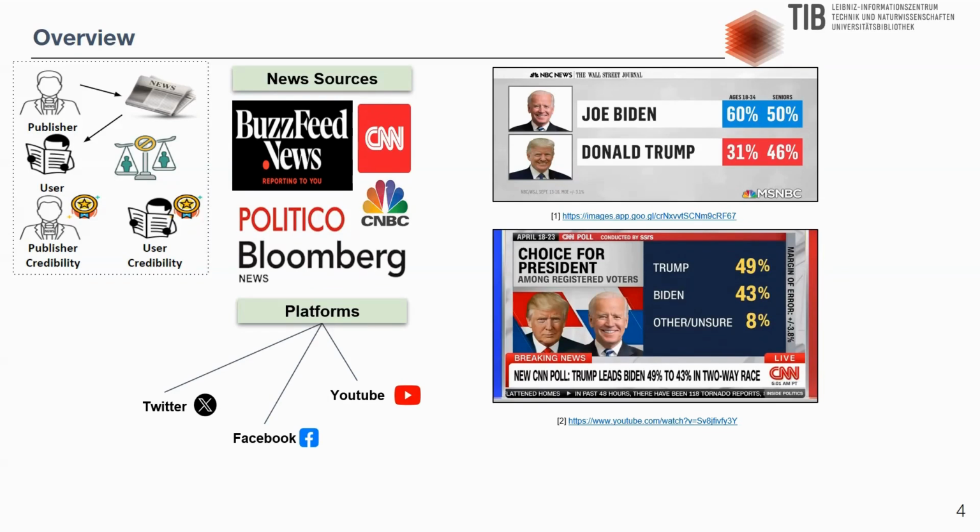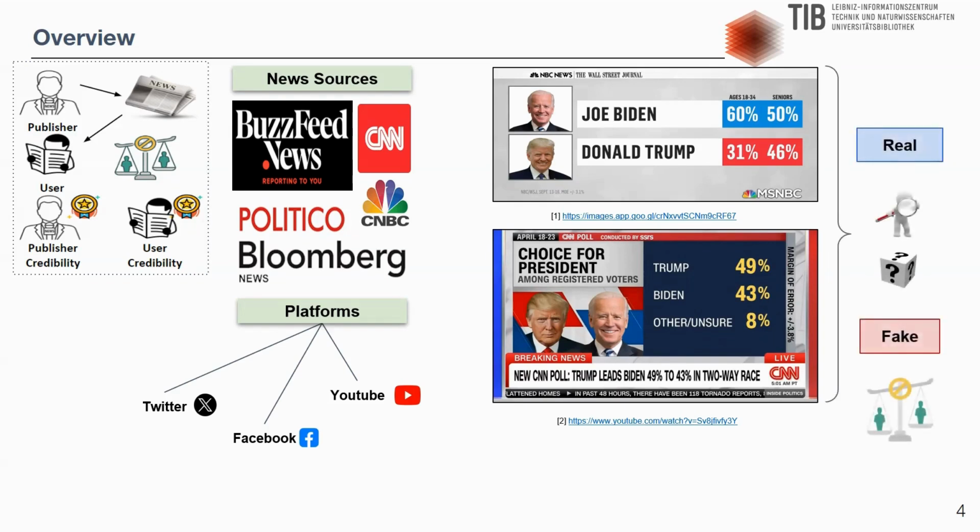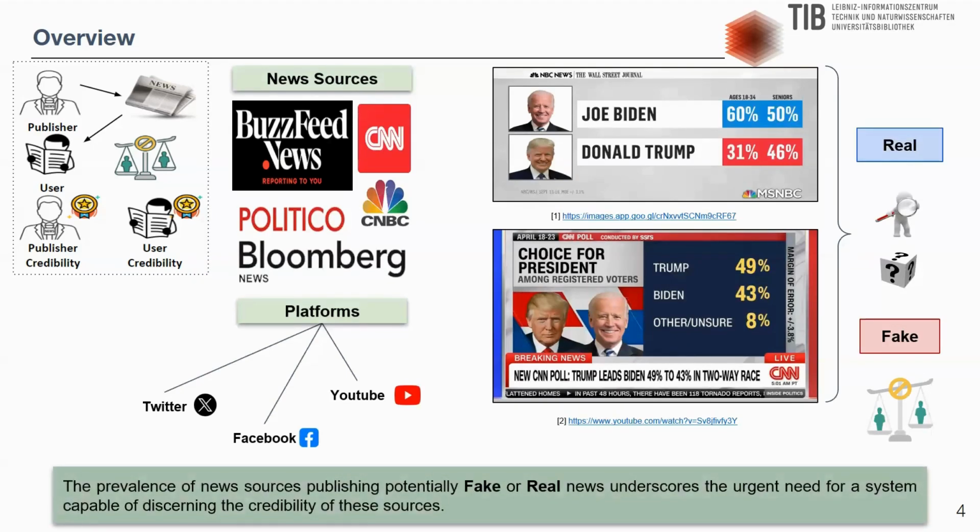Media owners and advertisers can influence news content through various means. For instance, a news organization owned by a large corporation may avoid reporting on issues that could harm the parent company's interest. Therefore, a hybrid AI system is required that can effectively distinguish between real and fake news, helping to mitigate the spread of misinformation and enhancing public trust in media.